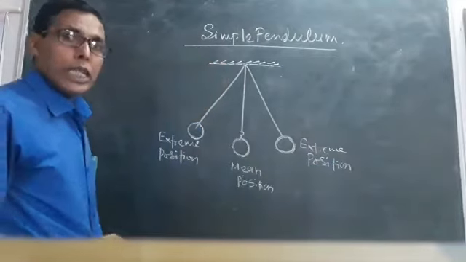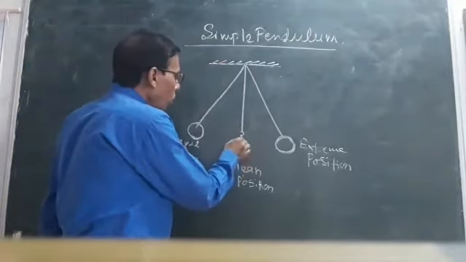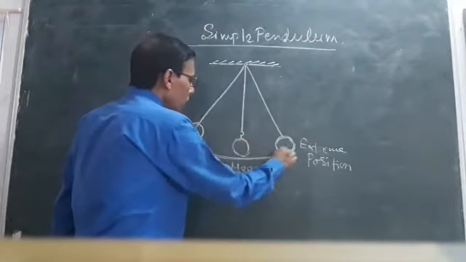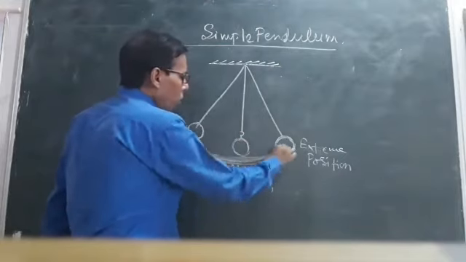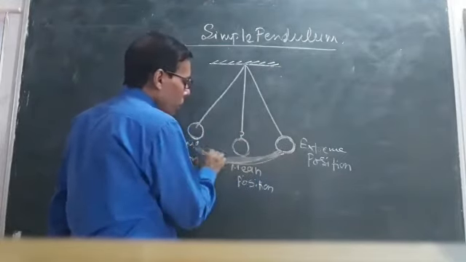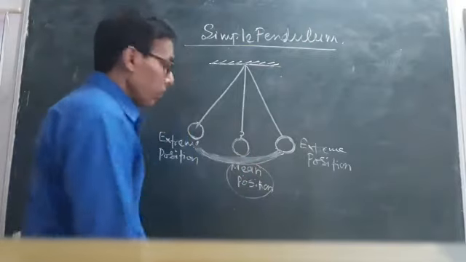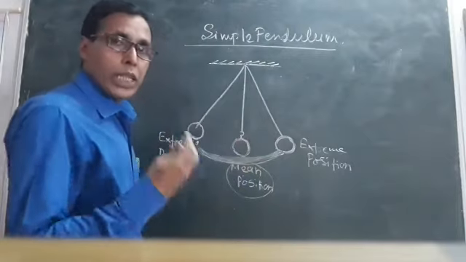Now, what is oscillatory motion? The to and fro motion of the metallic bob about its fixed position, or mean position, is called oscillatory motion.